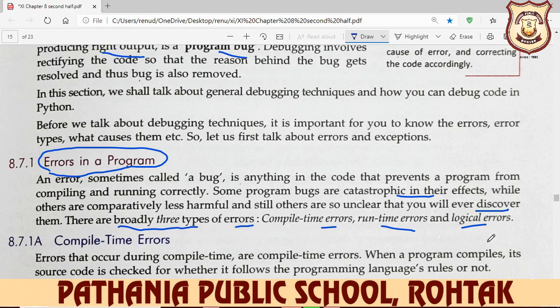There are three types of errors: compile time error, runtime error, and logical error. So what is a bug? Bug means error. And what is debugging? To find and remove the bug from the program. And three types of errors are there: compile time error, runtime error, and logical error.